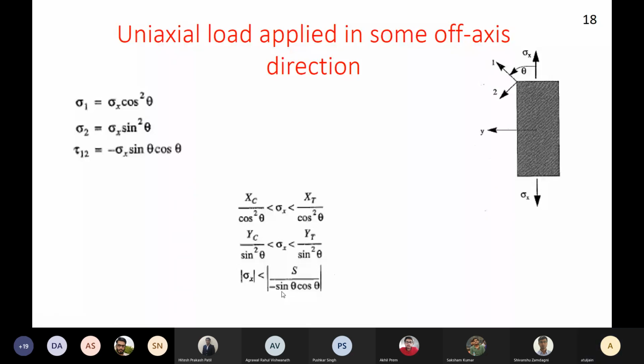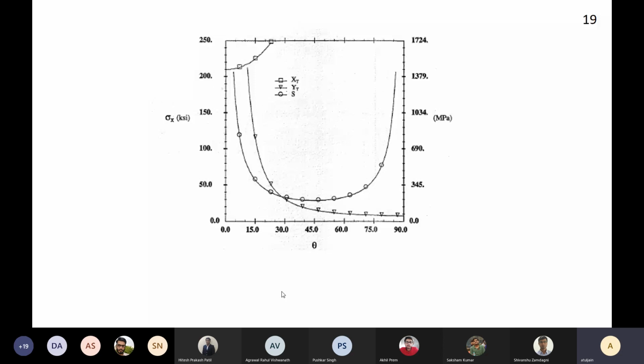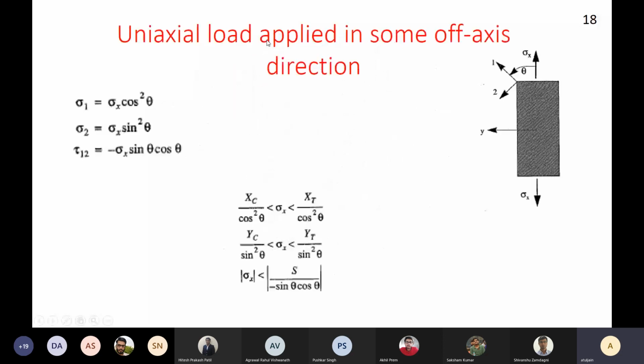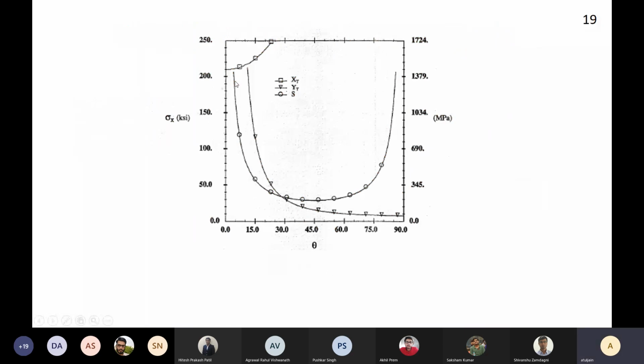Okay. And this is how your plots are going to look. Let's say the state of stress was purely tension. Then this line represents the first inequality, this equation. This second line represents the second equation.